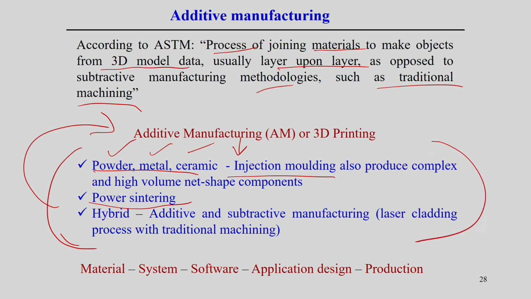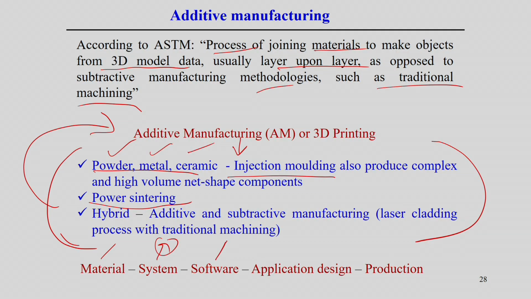In general, it is associated with the feedstock material. The material is mostly used in the form of powder or wire. Then what type of system we follow, that means the development of the technology in additive manufacturing: whether we directly use the wire or the powder, whether we are sintering the powder or whether we are melting the powder. That is the system, the next important part in additive manufacturing.